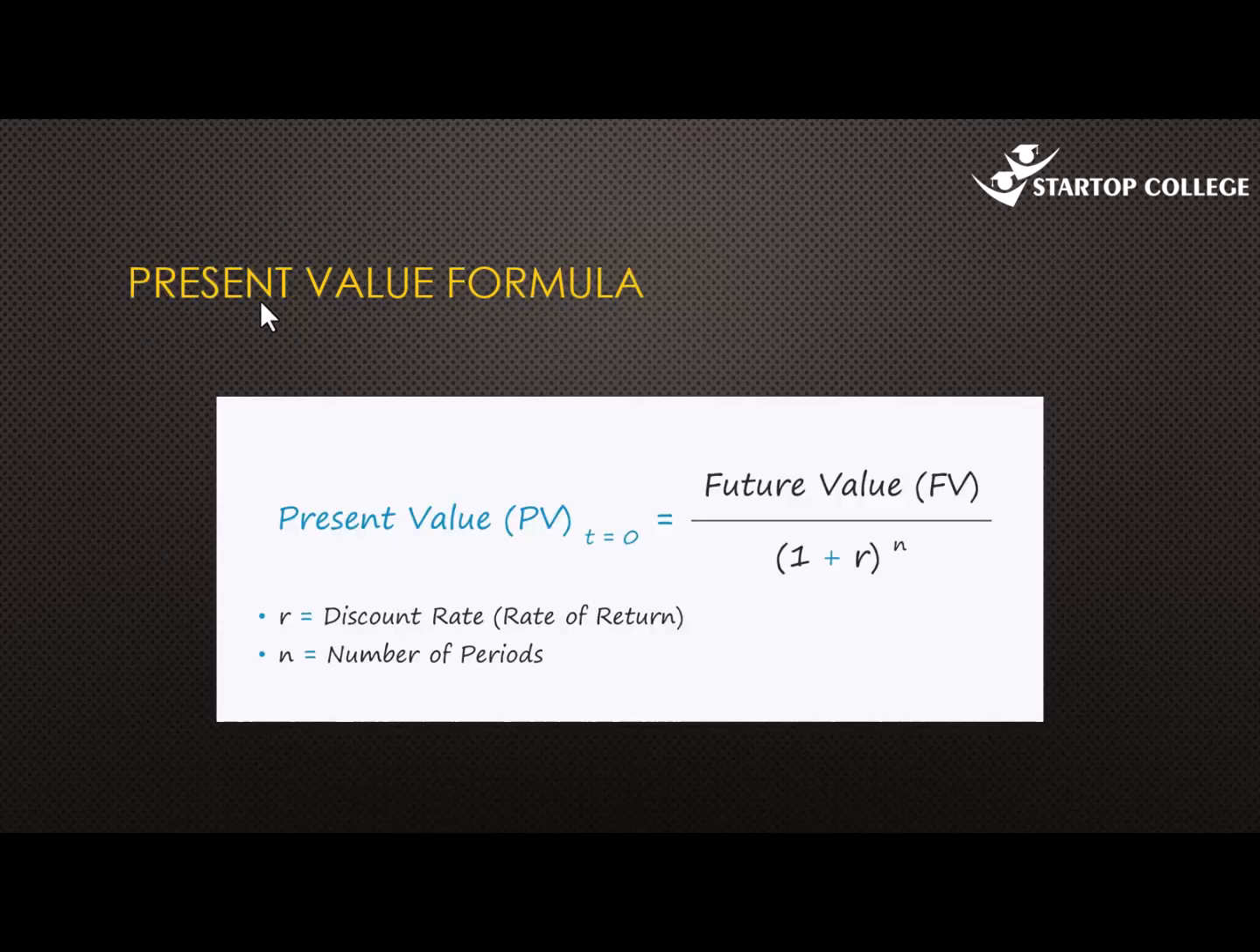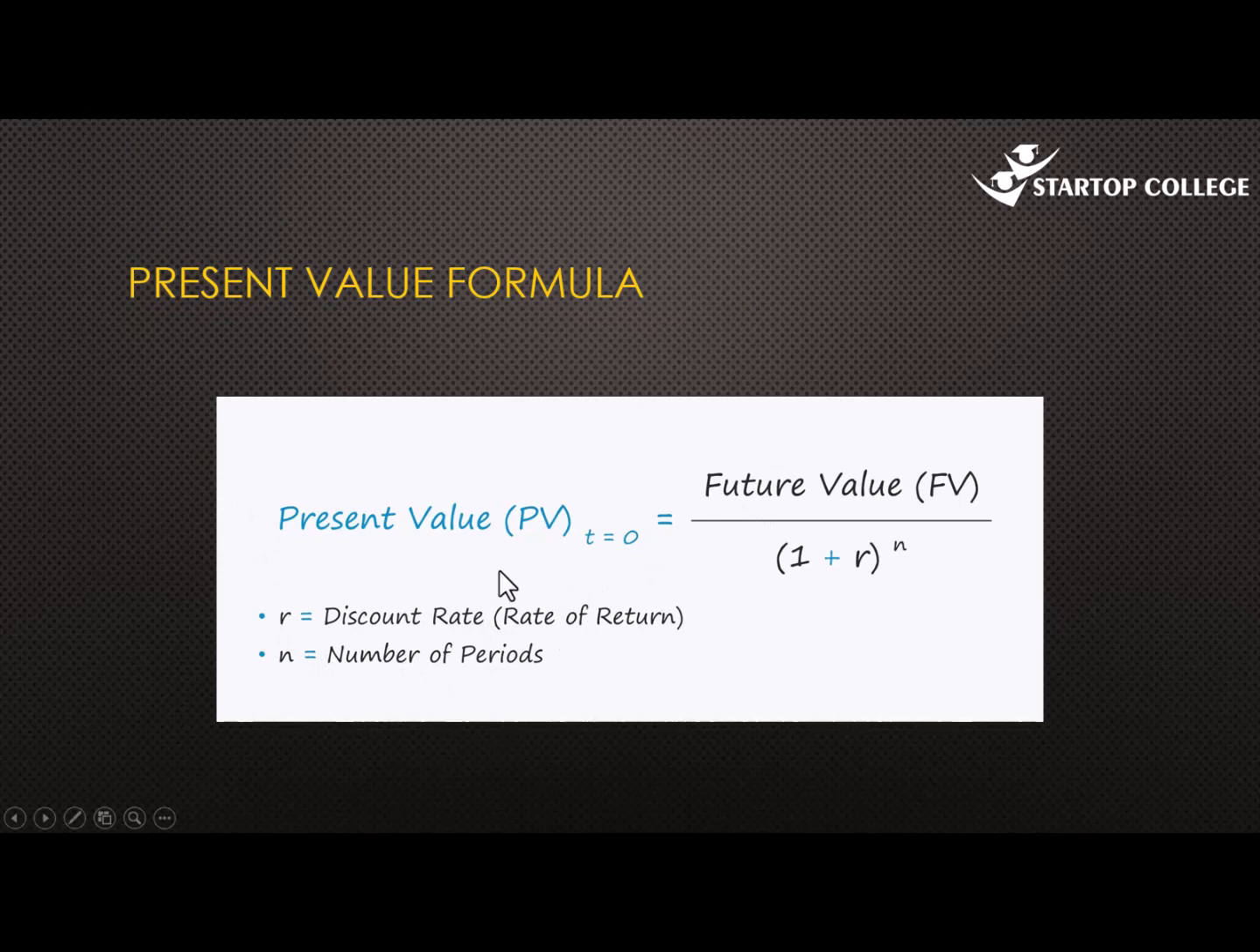Now, we have a formula for present value. The value of money in the future is definitely less when you consider it in the present value. We have a formula whereby we can convert a future value into present value so long as we know the discount rate as well as the number of periods. And what is that formula?